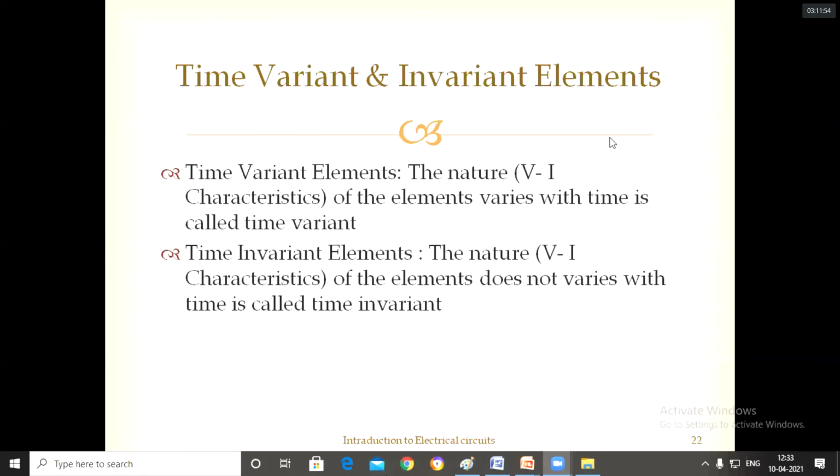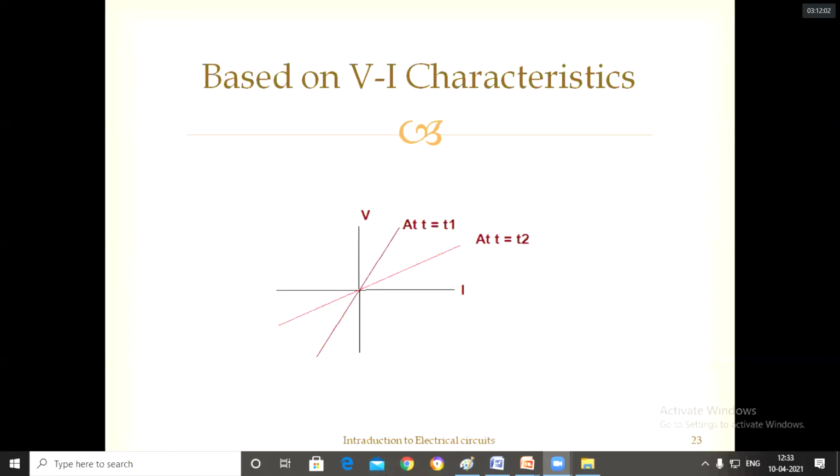Next, time variant and time invariant. So what is time variant and what is time invariant? I will explain with a diagram. Suppose this is the VI characteristics of an element. At t equal to t1, the VI characteristics is like this.